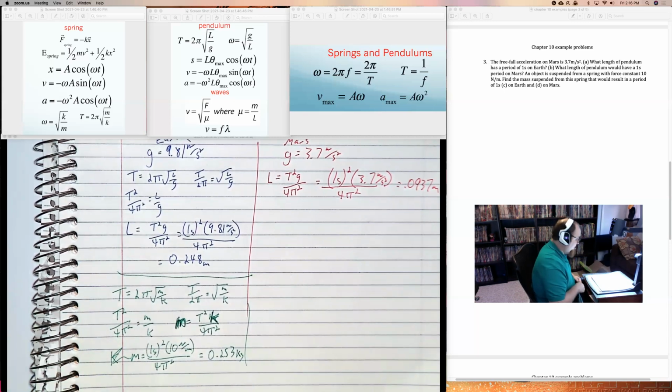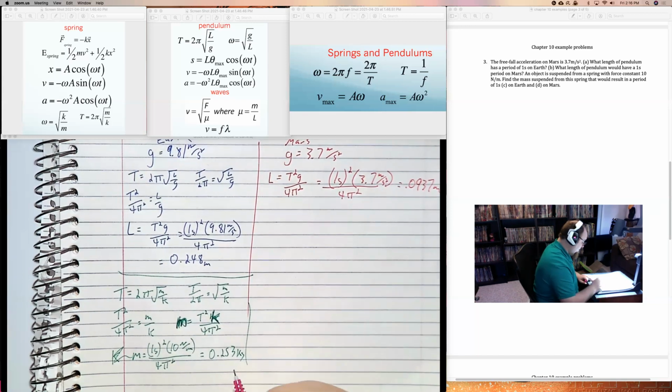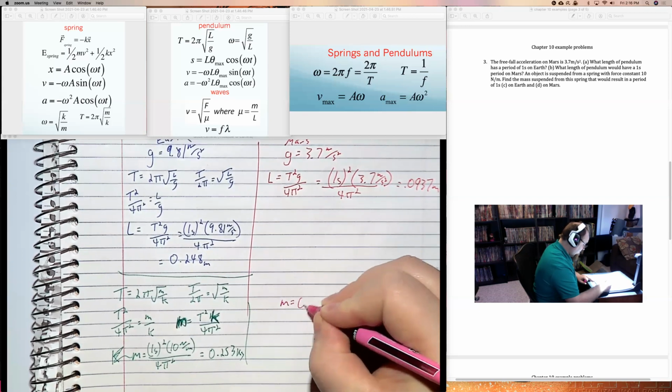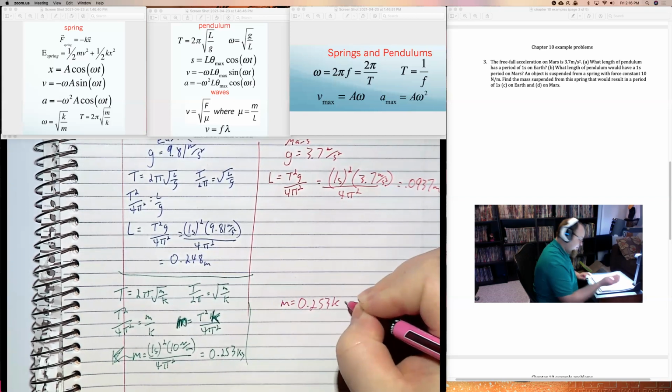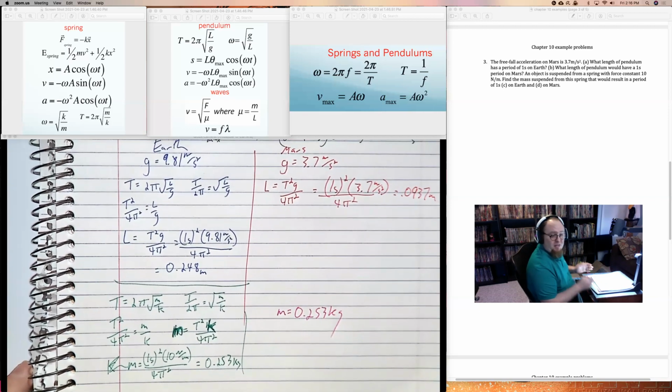Now, it says, what's the same thing for Mars? Well, on Mars, the only thing that's different is g is different. And g's not in here. In fact, nothing changed. So on Mars, it would be the exact same answer without any change, because nothing else changed.